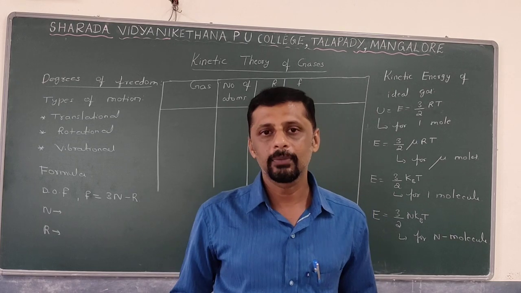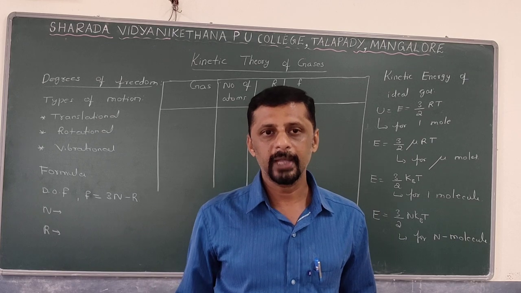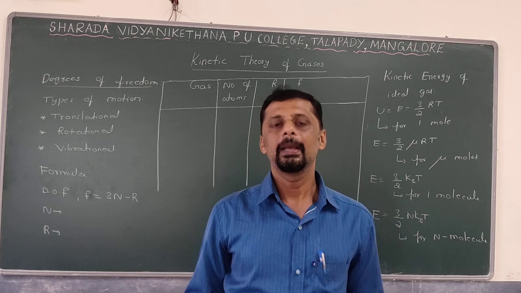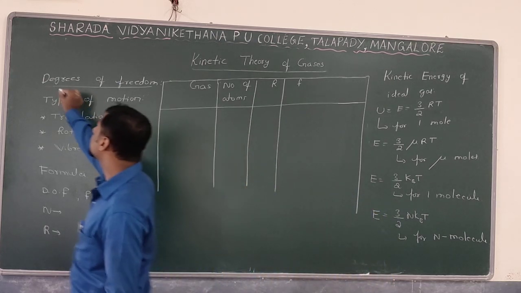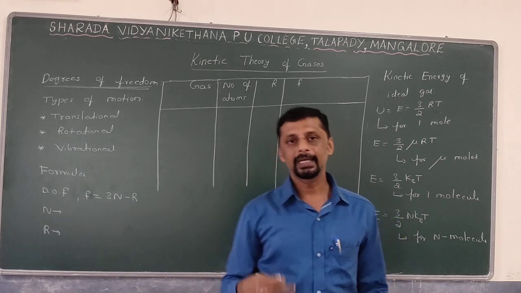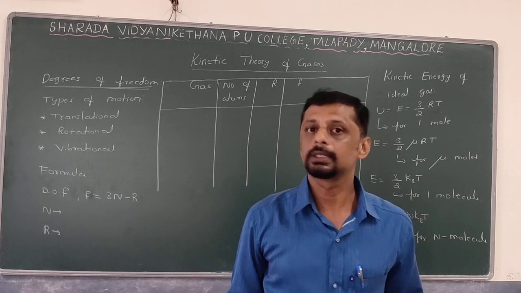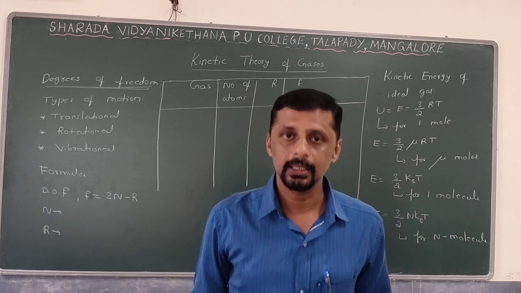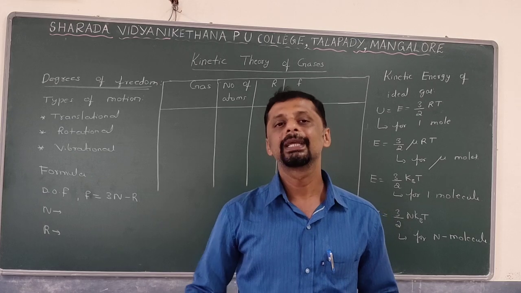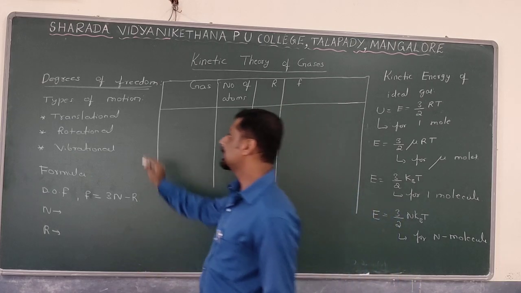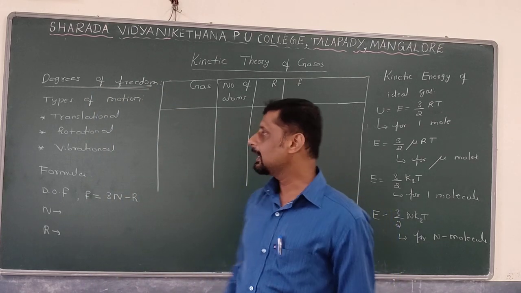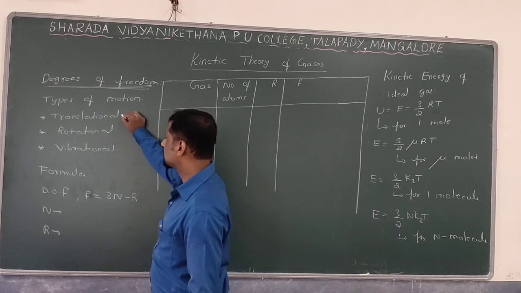So in what direction are they moving? At a particular instant of time, the position of a gas molecule in space can be designated by studying what? Degrees of freedom. By studying degrees of freedom, you can define the position as well as the motion of a gas molecule in space. When gas molecules are moving, they can have three types of motion.